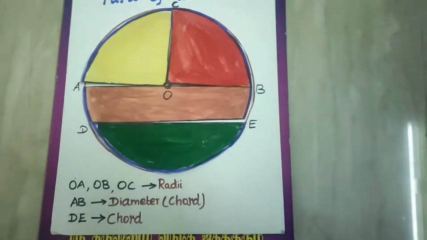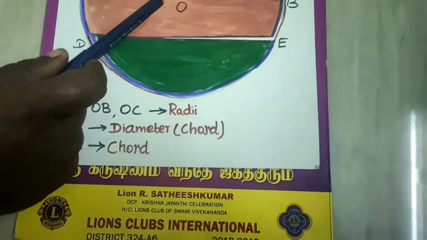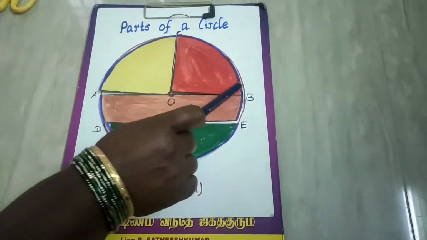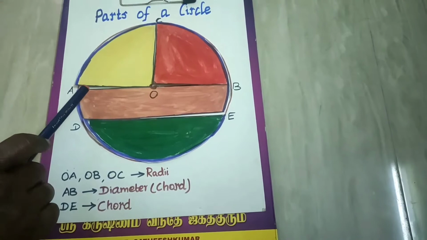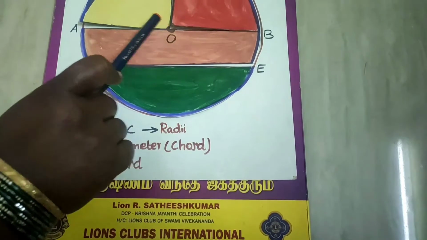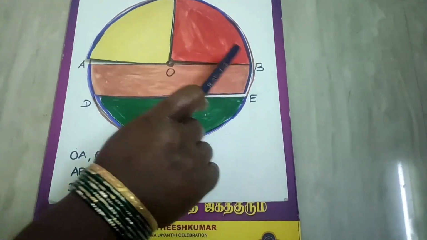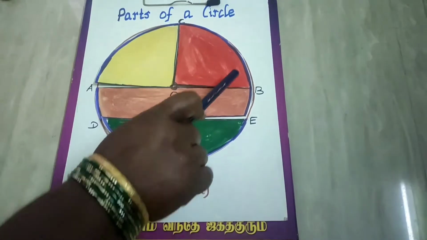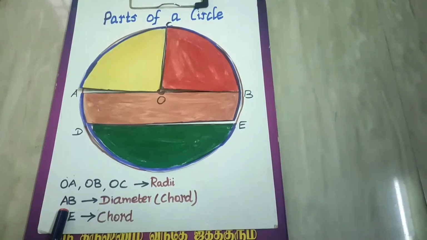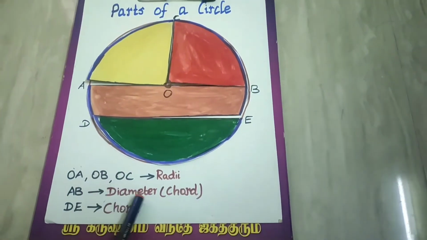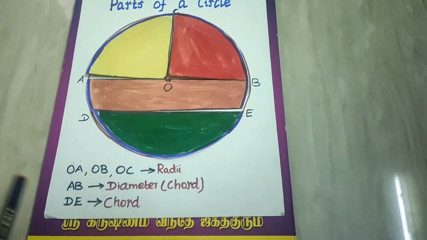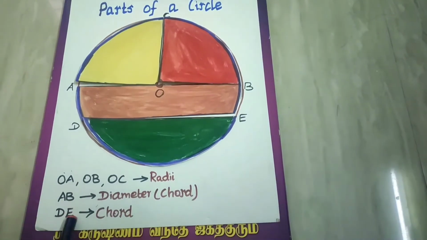Now you see here, OA, OB, OC. There are three radius and we used to say the plural form, that is radii. Okay, so OA is one radius and OB is another radius, OC is another radius. So all together three radii, OA, OB, OC. AB. AB is the diameter, otherwise we can say it as chord which is passing through the center. And DE. DE is the chord.